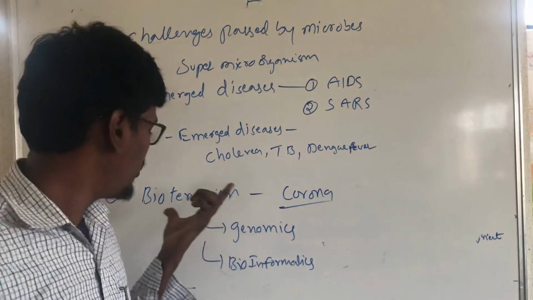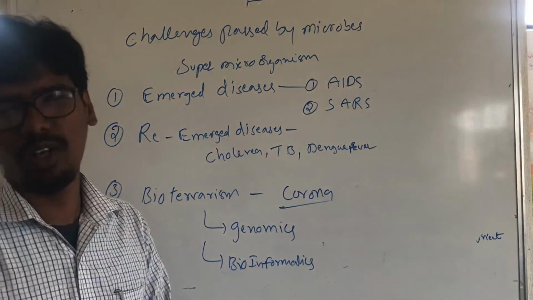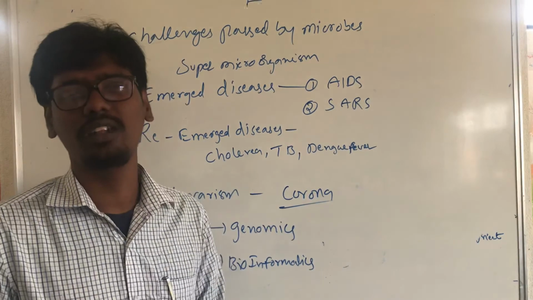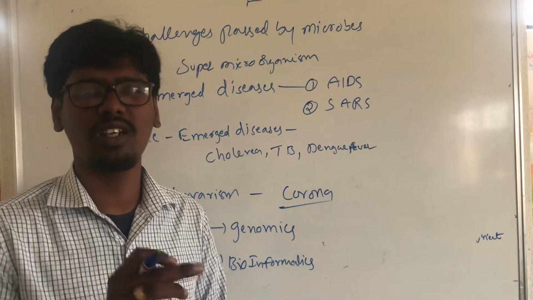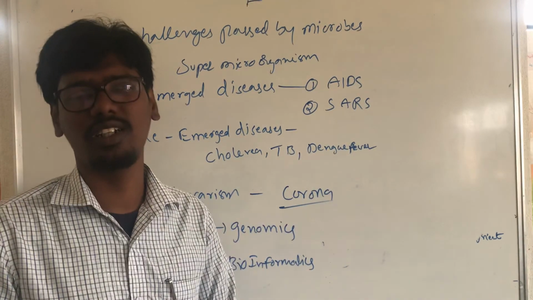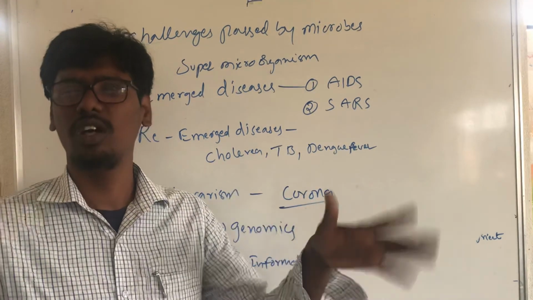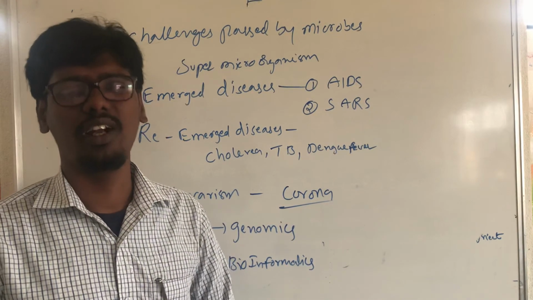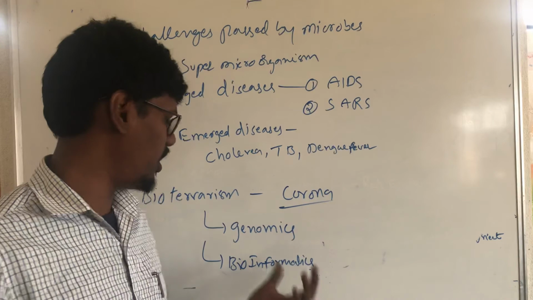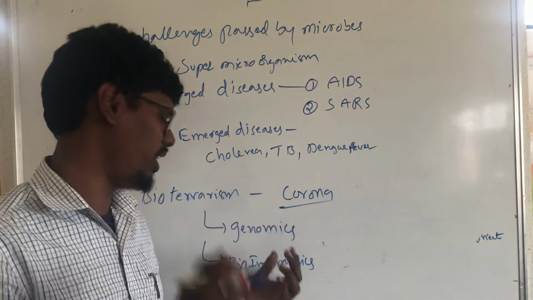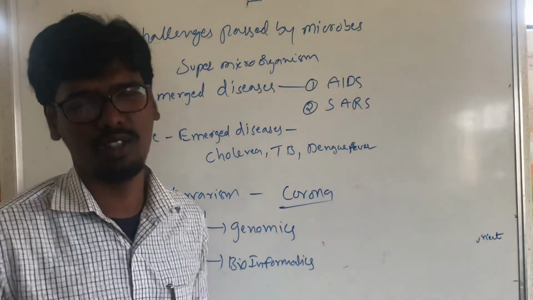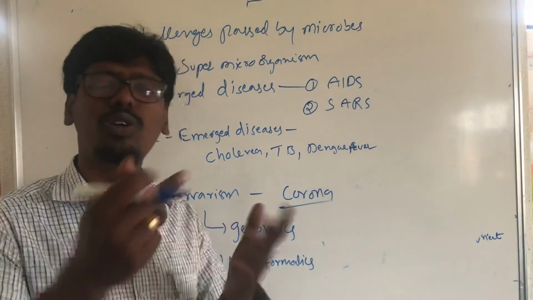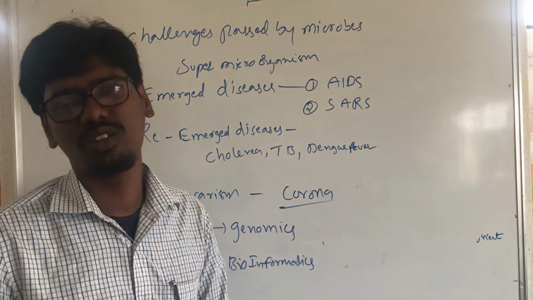This is also bioterrorism, meaning man-made viruses. Biological scientists create new viruses and release them, they spread through human beings, and people die. This bioterrorism is prevented by genomics and bioinformatics, using these two things to find vaccines to kill the viruses.